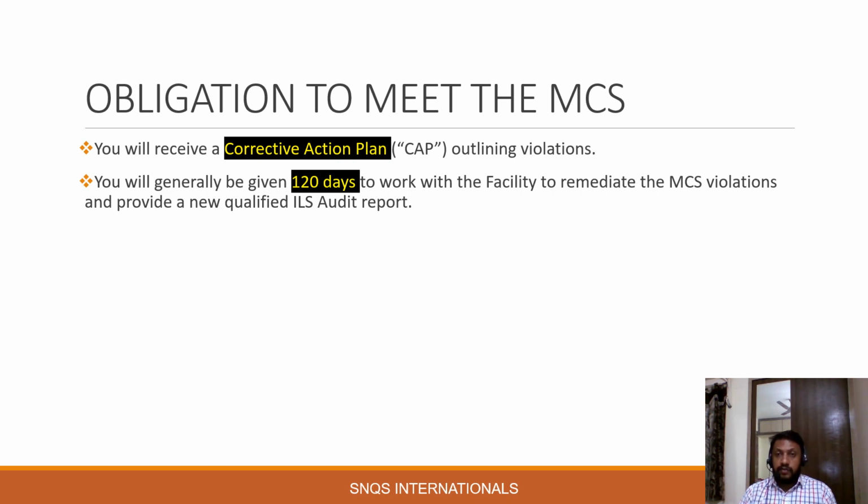There should not be any new MCS violations identified in the follow-up audit. If the previous MCS violation is not remediated, or if any new MCS violation is identified in the follow-up audit, then the facility will lose its FAMA.